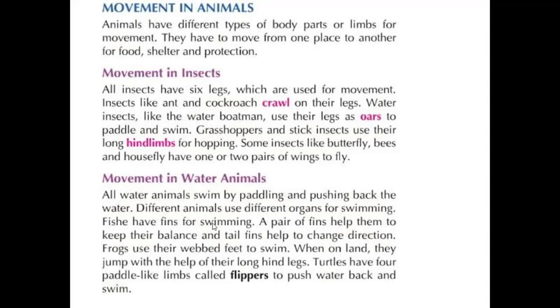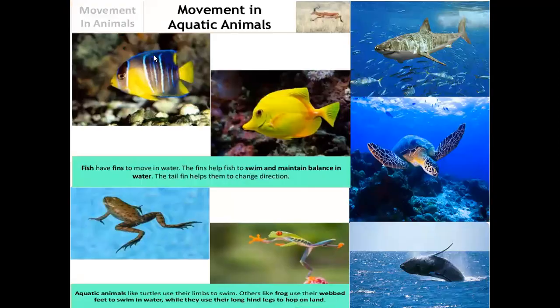Fishes have fins for swimming. A pair of fins helps them to keep their balance, and the tail fin helps to change the direction. See here, fish have fins for movement. Even the shark also has a back fin, the tail fin. It is helpful for showing the direction of movement, which direction it will move. Frogs also contain back limbs, which are helpful for hopping.